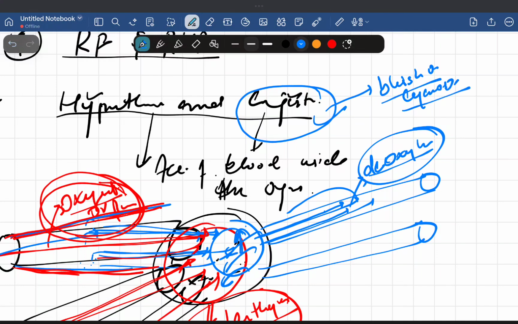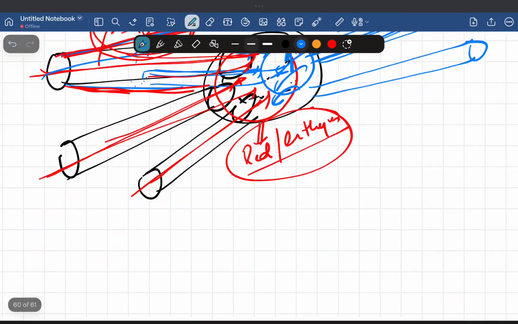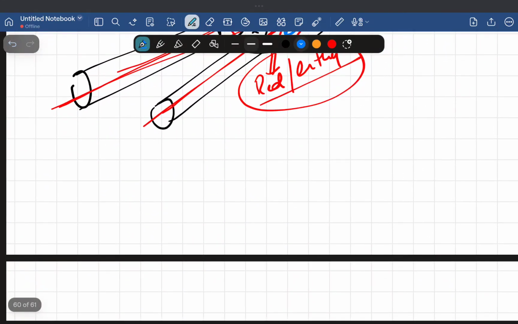Cyanosis. Okay, so this is the main difference between hyperemia and congestion. Now in congestion, we have congestion of the lungs, congestion of the liver and the spleen.